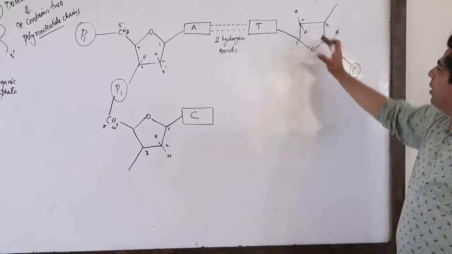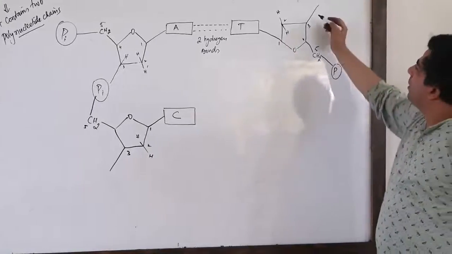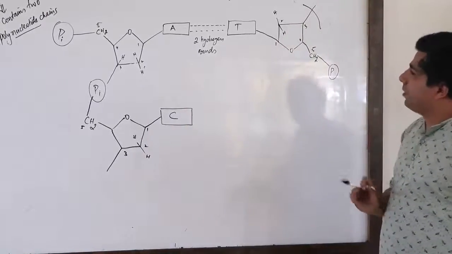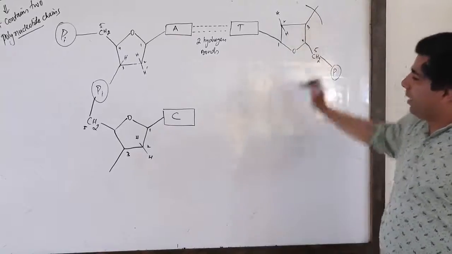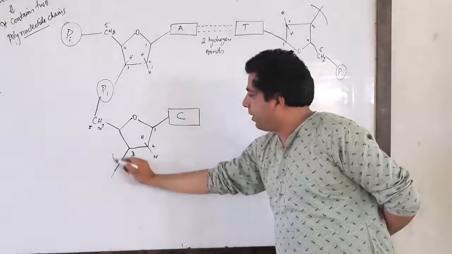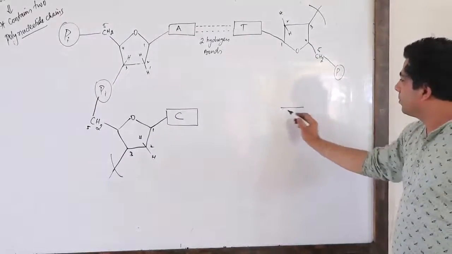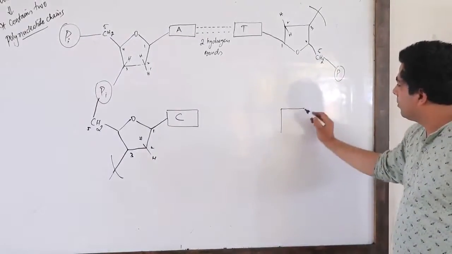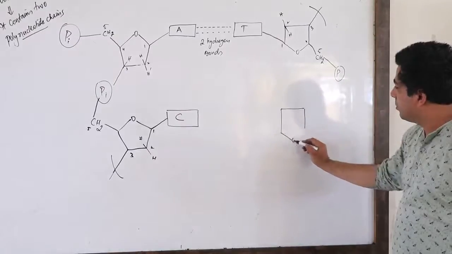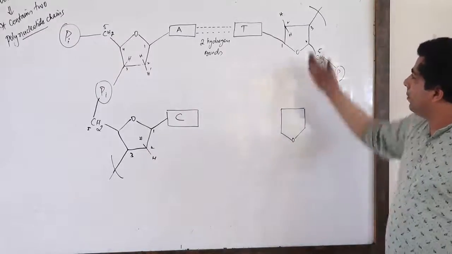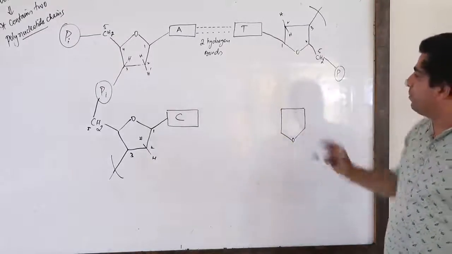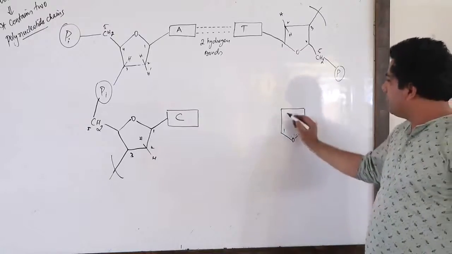But let us draw the sugar in inverted form now. Okay? So let's write it like this. Third end is free here. And here also let's suppose third end is free. Correct? Inverted form of the same sugar. And you know that this is first, this is second.